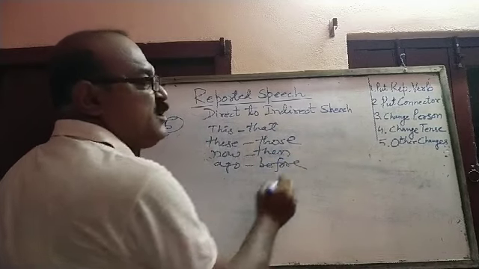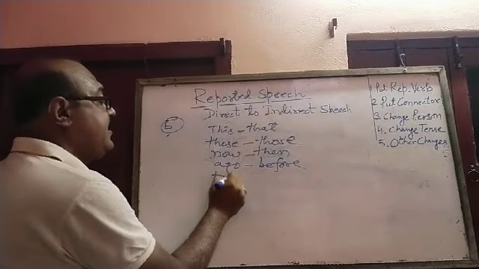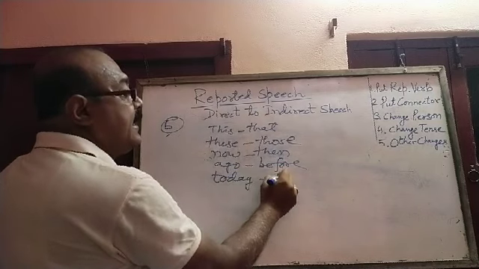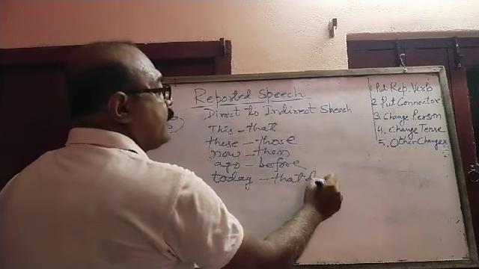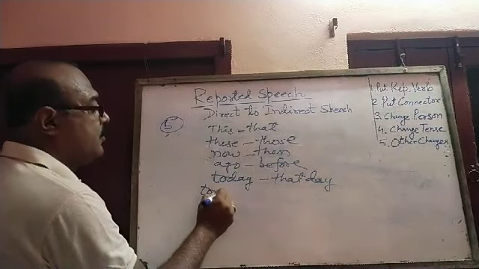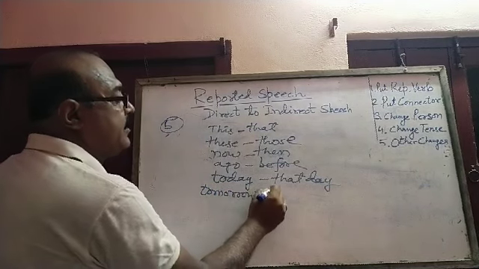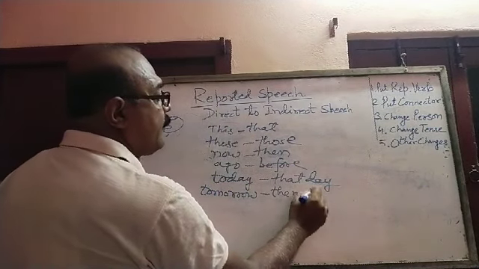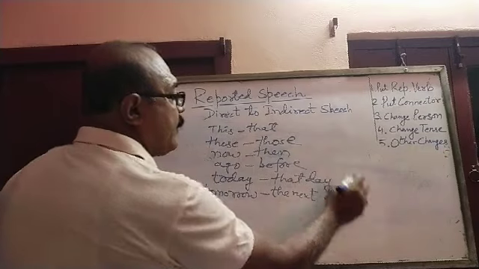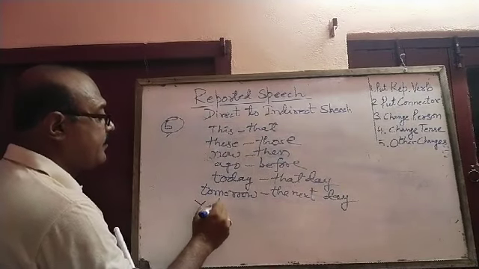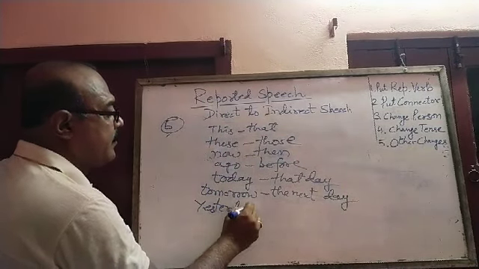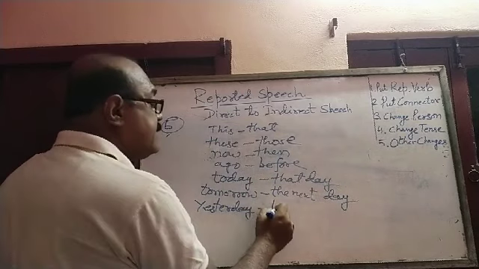All these kinds of changes take place. Today becomes that day, tomorrow will become the next day, yesterday becomes the previous day.